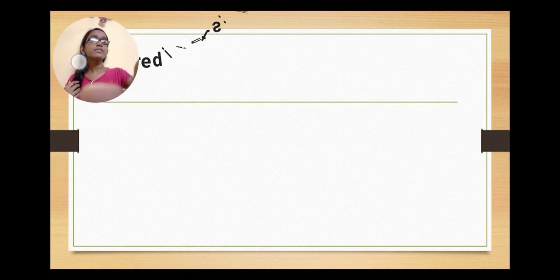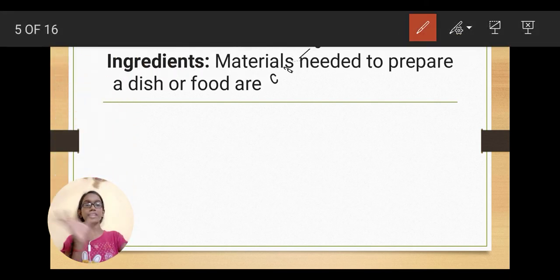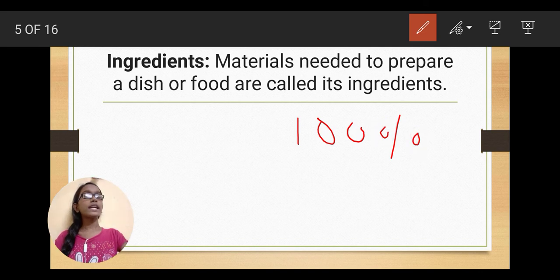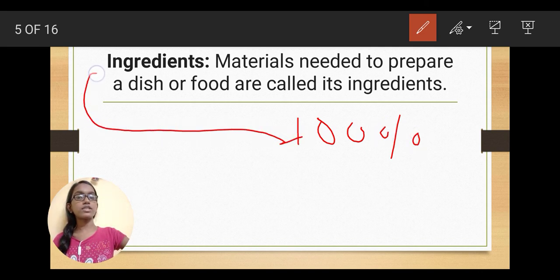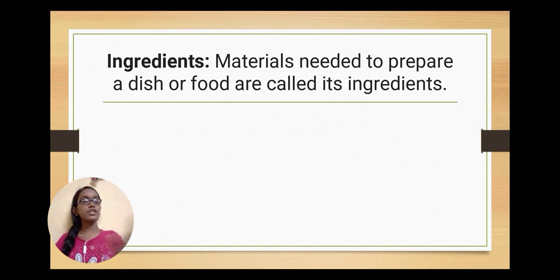Now let us deal with the ingredients. What are actually ingredients? This is a very important topic of this chapter, and this is 100% guaranteed that this question will come in your examination. What are ingredients, or what are these things called? Ingredients are the materials needed to prepare a dish of food. What are the materials you need to prepare a food? Whatever raw materials you need to make a food, they together make a food out of it.